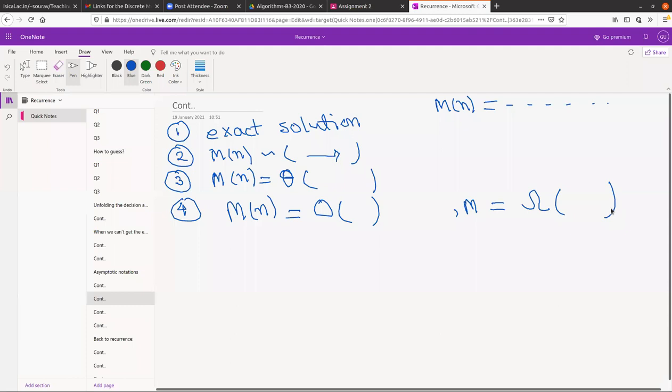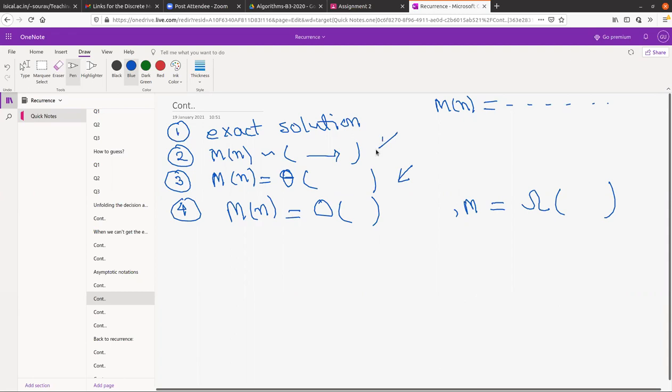Do you guys get why we are trying to learn the asymptotic notation? While solving the recurrence, when we cannot give the exact solution, then we try to prove some upper bound and lower bound. Sometimes that upper bound and lower bound will give you the tight bound, then you are getting theta.